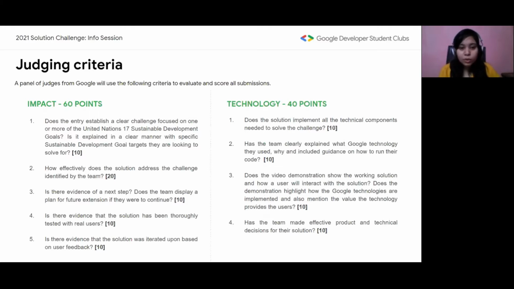So now that we know that you're going to be ranked, the panel of judges from Google will use the following criteria to evaluate and score all submissions. The impact, that's 60 points. The technology, that's 40 points, giving you a total of 100 points.